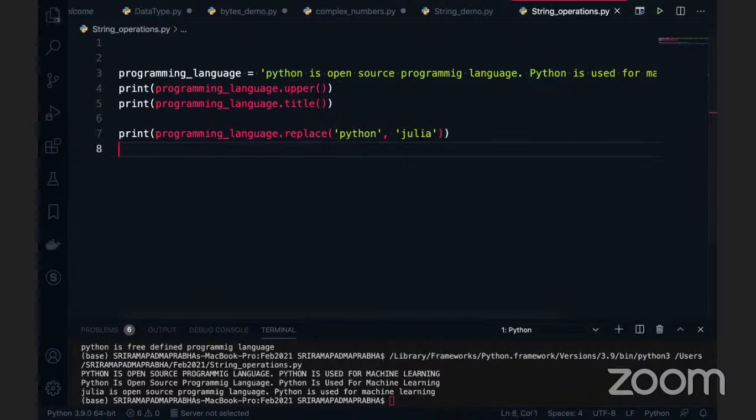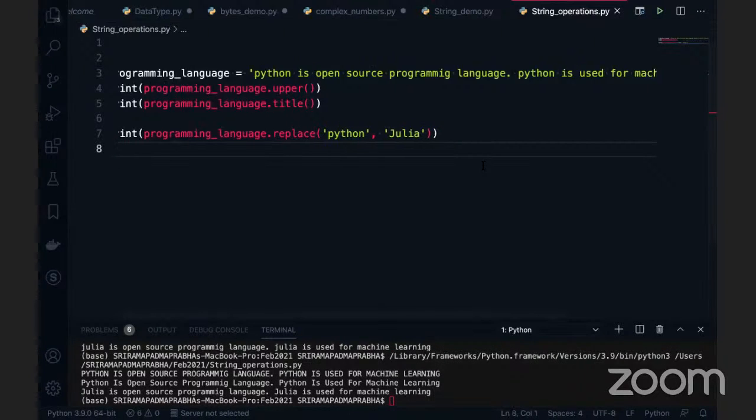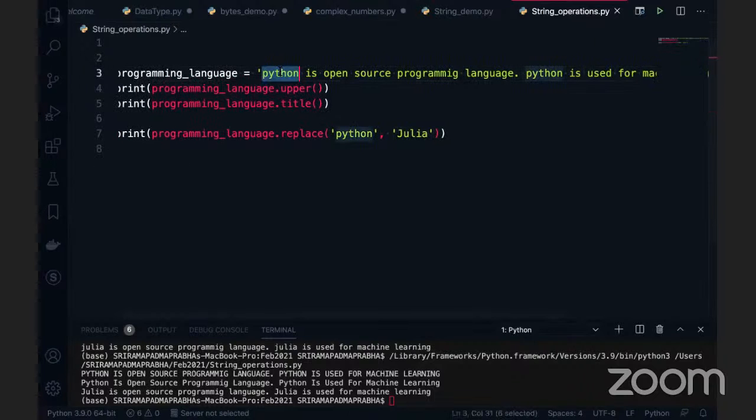That's what is happening. Now, what I'm going to do is very simple. This time, I will use lowercase here for Python and Julia. I'm going to execute this code. This whole thing got replaced. I'm going to use the uppercase letter, and that should be fine. But now the question comes: your client asks you not to replace the first Python keyword.